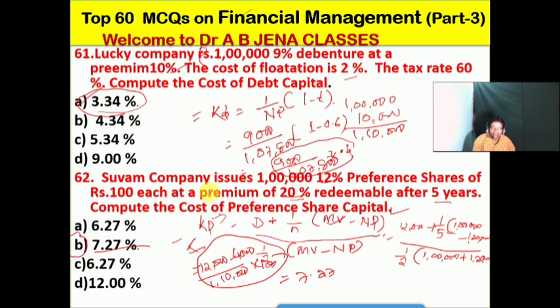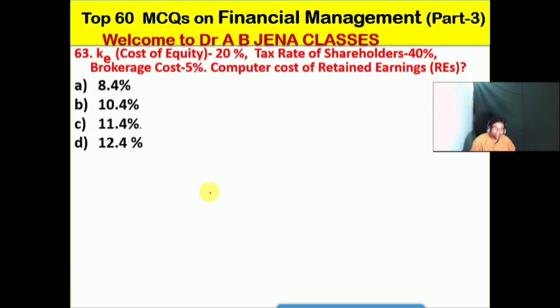So friends, next we will see a question on the cost of equity. Cost of equity is 20%, tax rate of shareholders is 40%, and brokerage cost is 5%. Compute the cost of retained earnings, that is KR. How will the cost of retained earnings be calculated?